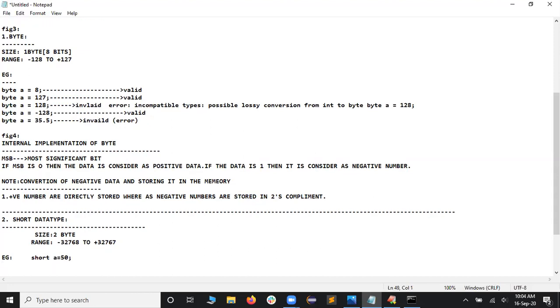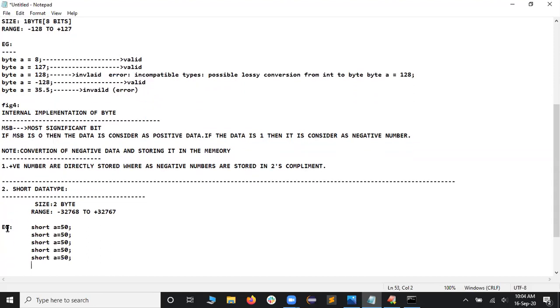After telling this one, let me go to the same place. Let me copy this one and paste it back. And instead of 50, I would like to take the next one, maybe 500. I will say this is more than 127. Let us check whether it will take or not.